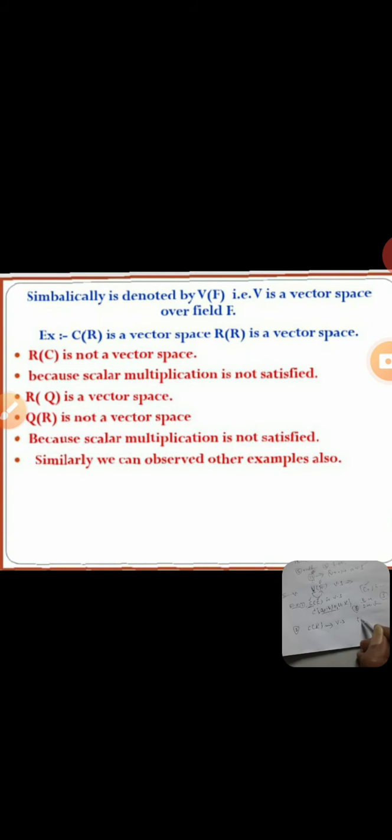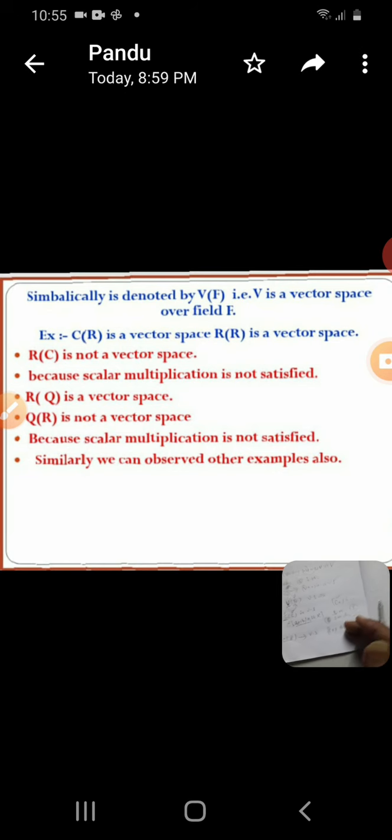What about C? (C, +) is an abelian group, which you already know from group theory. And R, what about C? All five properties with respect to addition are satisfied. (C, +) is an abelian group, no doubt at all. Already you have seen these properties in our group theory.